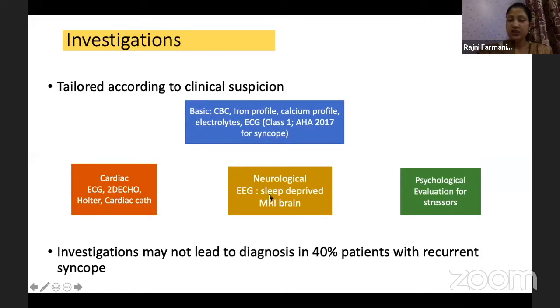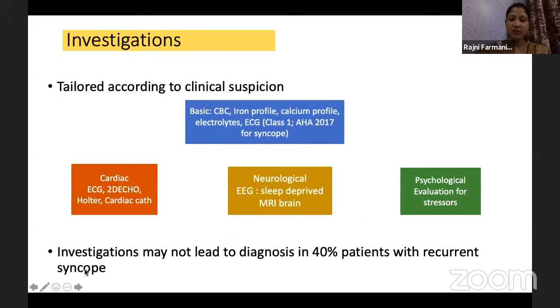Neurological examination and EEG: we do specifically a sleep deprived EEG to increase the yield of the EEG, to know what is going on, and it increases the yield for detecting a generalized epilepsy disorder. MRI brain, if you have any focal feature or a high suspicion of a neurological seizure and epilepsy, then you should go for MRI brain. Psychological evaluation and evaluation of stressors in a typical case scenario.